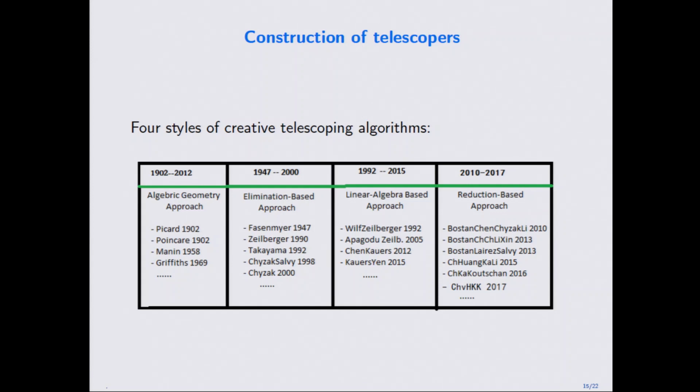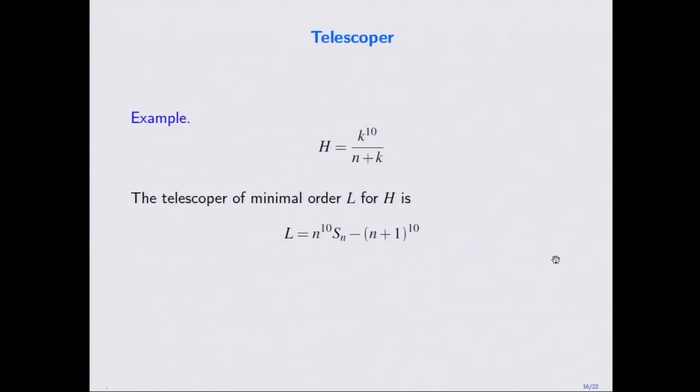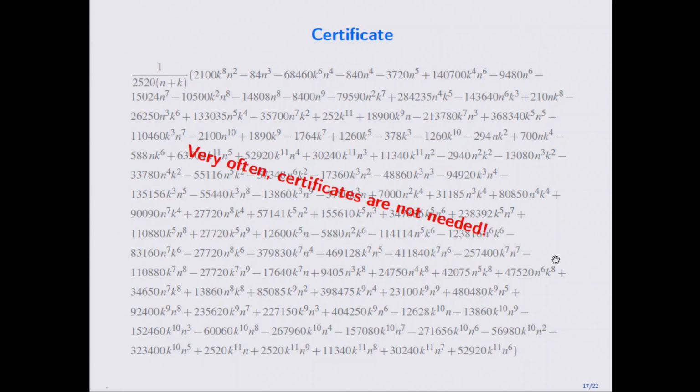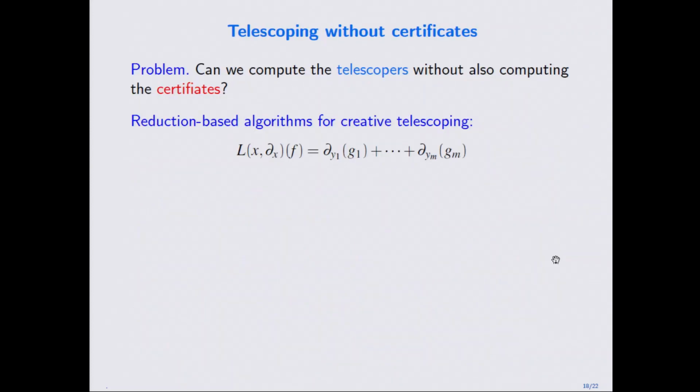I will motivate this. One of the motivations is the following. For this very simple rational function in 2 discrete variables n and k, we can show that the telescoper is actually first order. And then I let you guess the size of the certificate. It is like this. For many applications like combinatorial identity proving, you don't need these kind of big things. The natural question is, if you want to improve the complexity of some algorithm, you need to try to avoid these big guys. How to do this? That's the question: how can you separate the computation of the telescoper from the computation of the certificate.